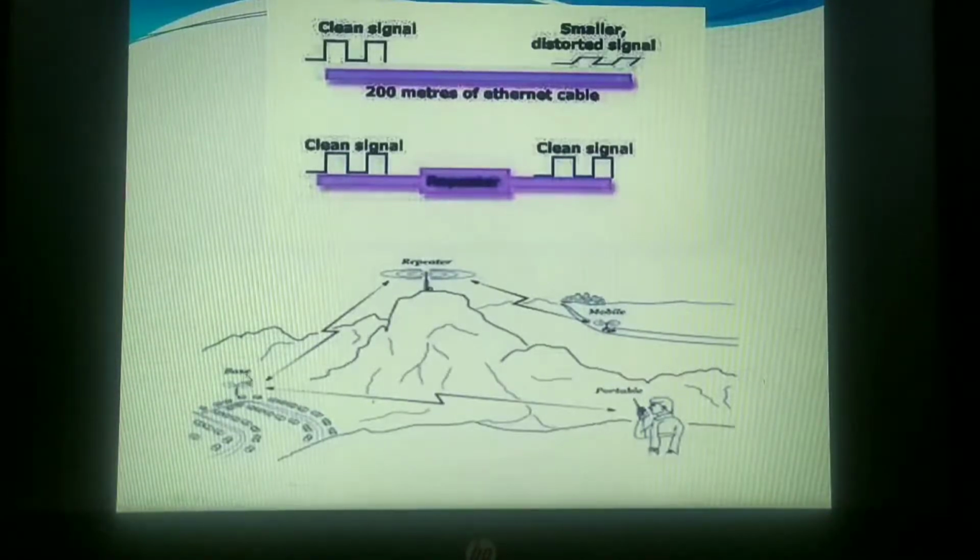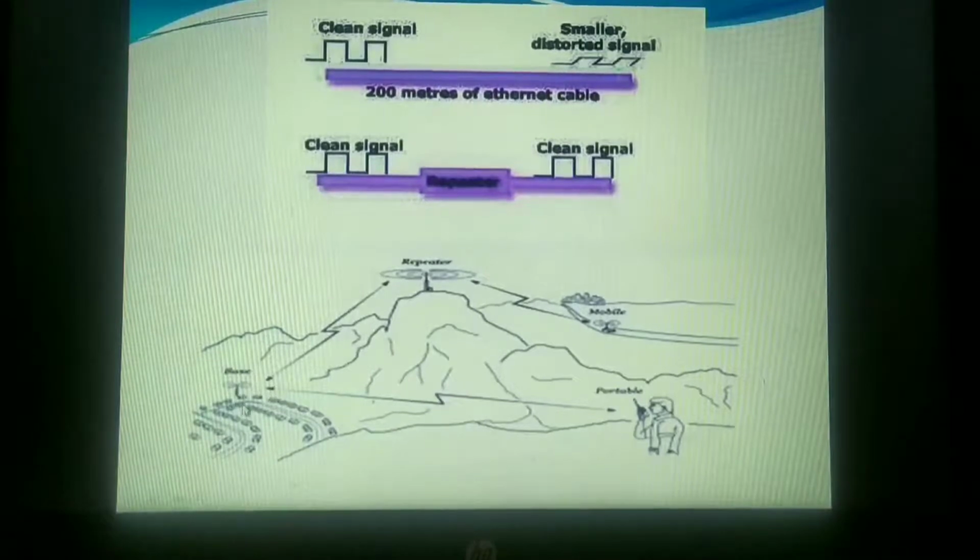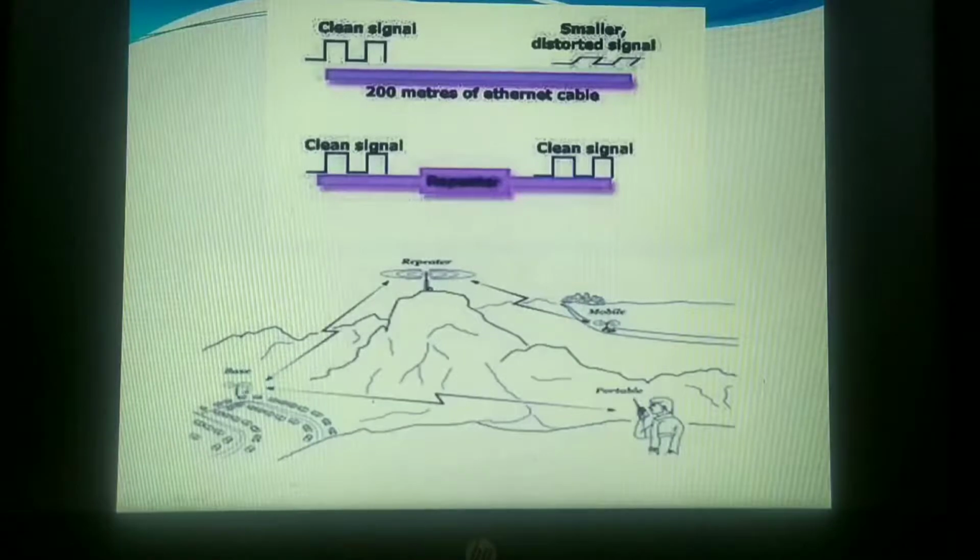Here you can see the source. This is one city, here is one person, this is another city. Your data communication is happening between the city and the person in the other village, and the city to another village here. In between you can see there are some mountains and hills. Here is the antenna. When the signals start moving from the city, if it is a microwave, it has to follow line of sight propagation, and it cannot penetrate through walls. Any of the hills or mountains becomes an obstacle for them.